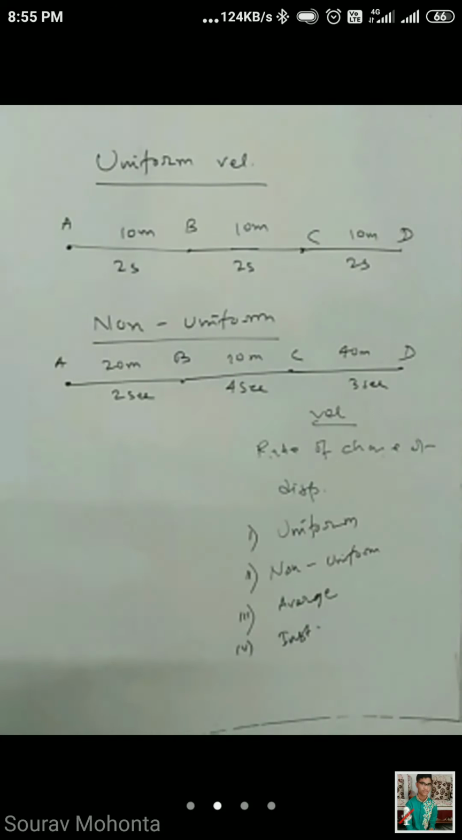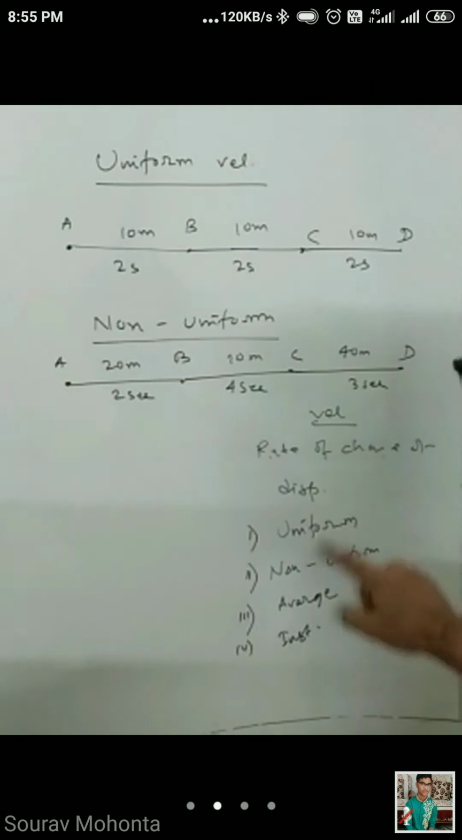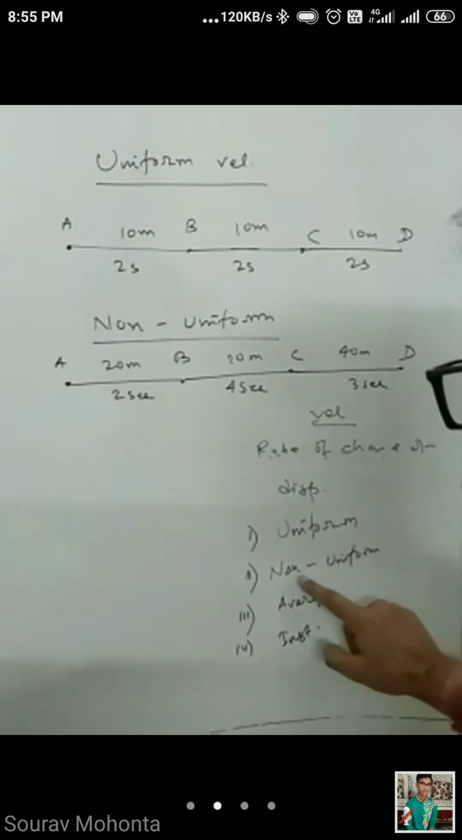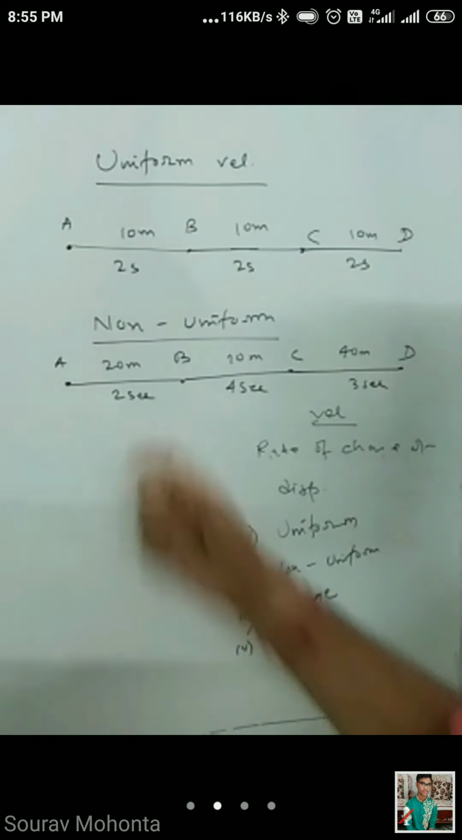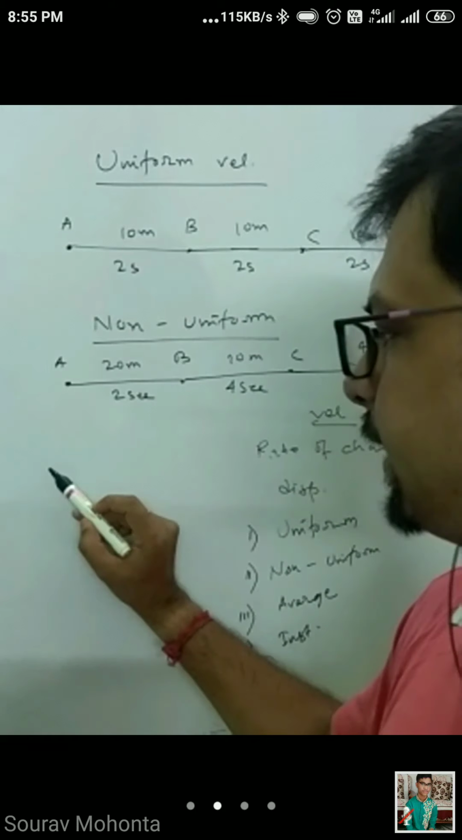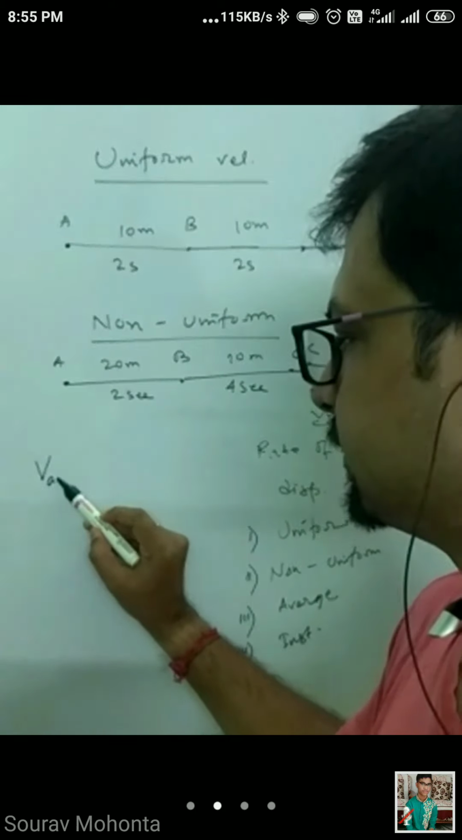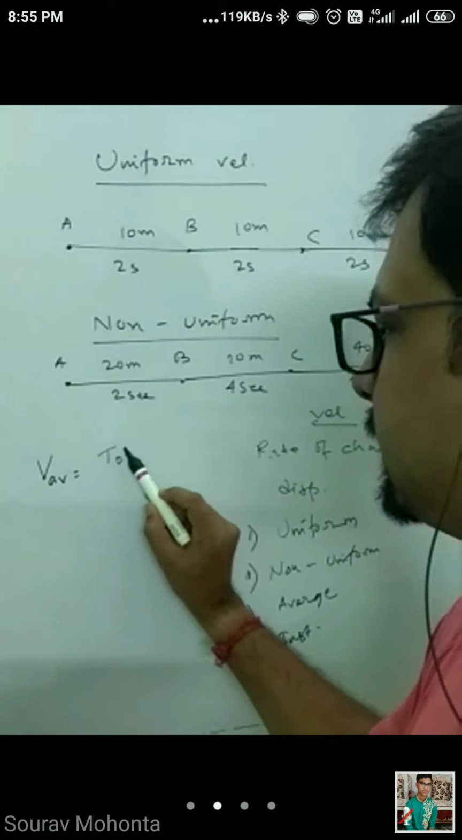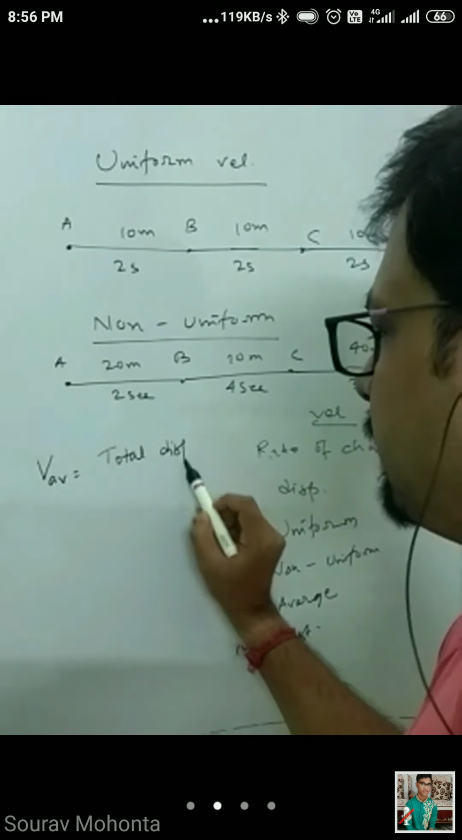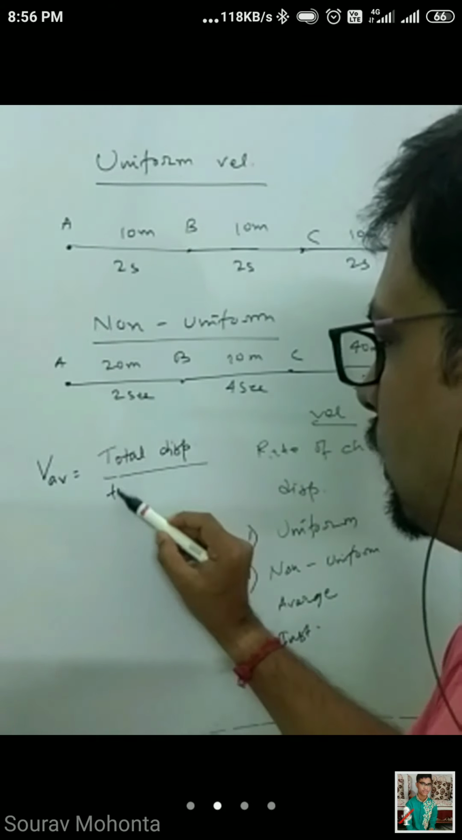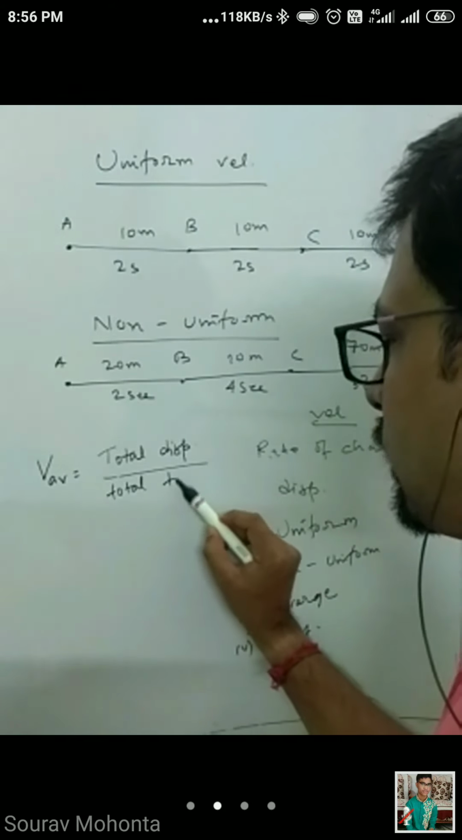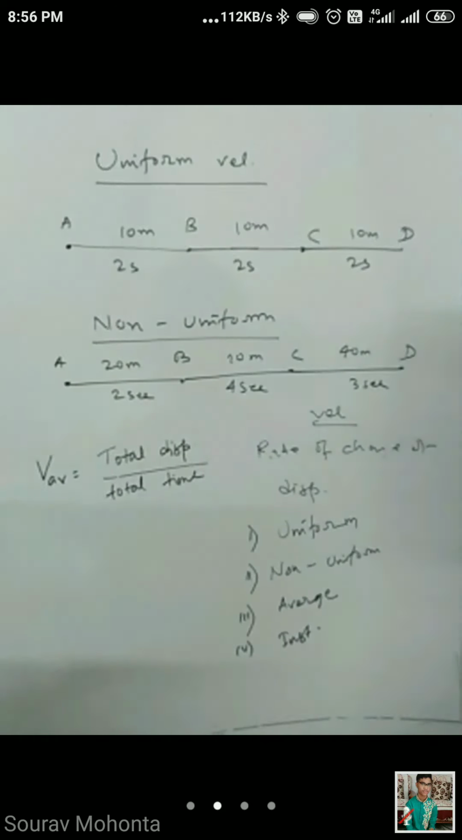Now non-uniform velocity: uniform velocity is equal displacement in equal time, non-uniform is unequal displacement in unequal time. এই non-uniform velocity টাকেই আমরা যদি একটা সিঙ্গেল ভ্যালু আনতে চাই, that is called the average velocity, V average. So V average মানে কি? It is basically the total displacement by total time. That is called actually the average velocity.